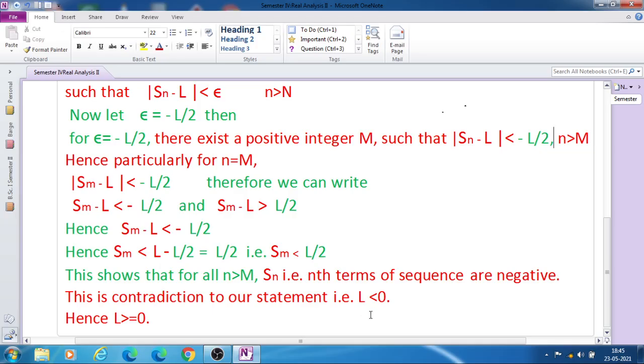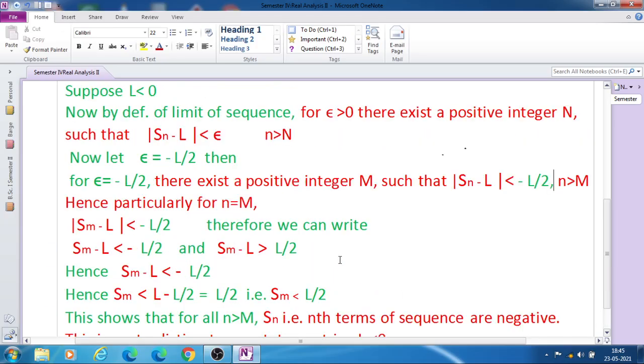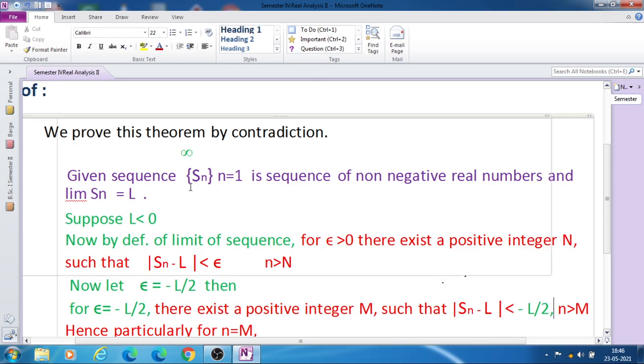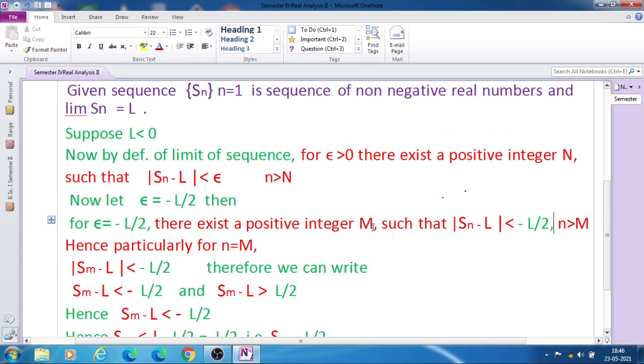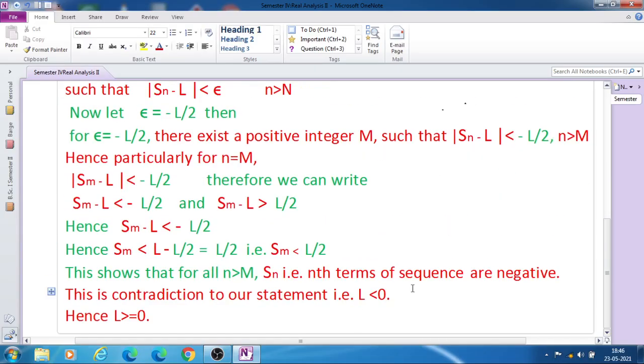Since L is a negative number and we have said that all the terms are negative terms, the contradiction is that all terms are positive terms. Here the sequence Sn is a sequence of non-negative terms, and yet the terms are negative. This is a contradiction.